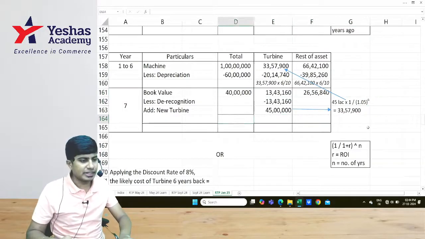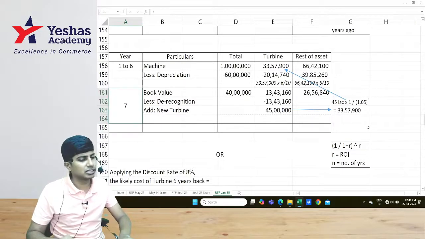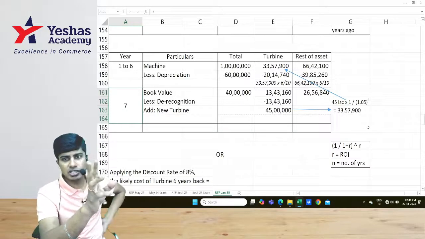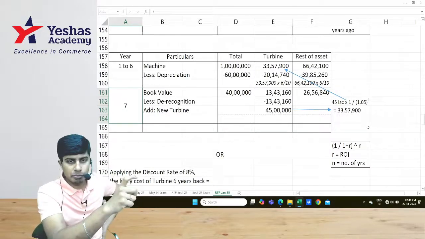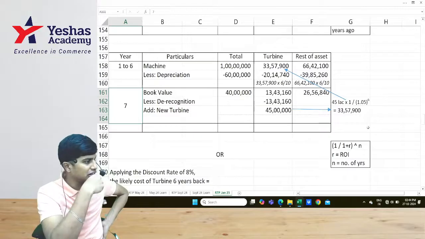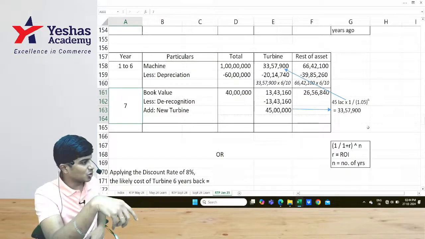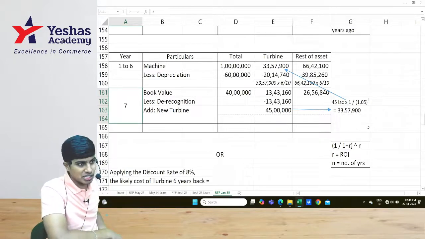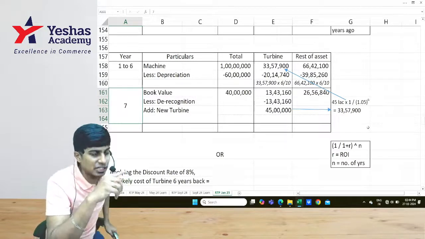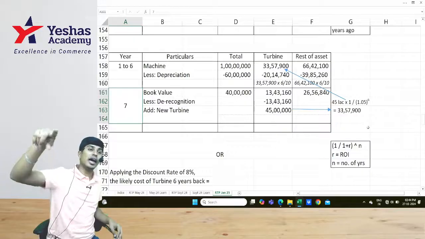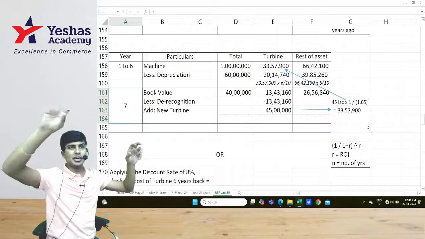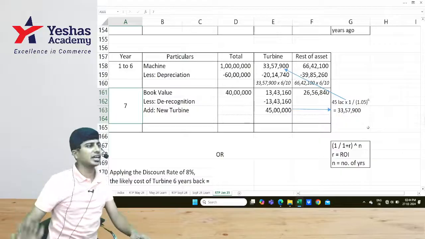Got that? And that's it. They haven't asked you to do much. So this is what is being asked, and this is what we have done. So whenever that new machine is purchased, we have to derecognize the old turbine before we recognize the new turbine. To derecognize, we did not know the cost, so we took the cost of the new turbine 45 lakh as the basis, discounted it at 5% for 6 years to find what could have been the original cost of the turbine in the 100 lakh, removed it separately, depreciated it, derecognized it.